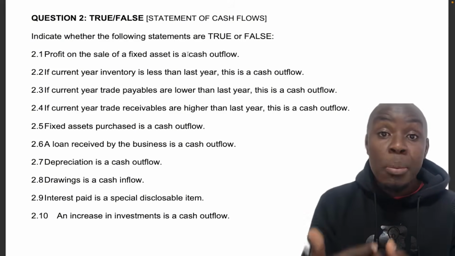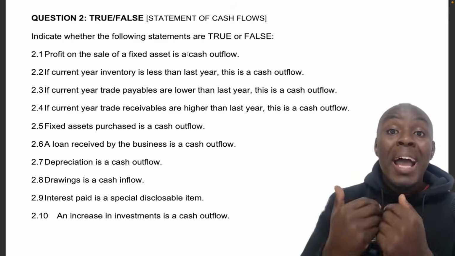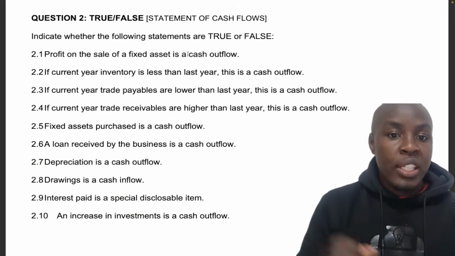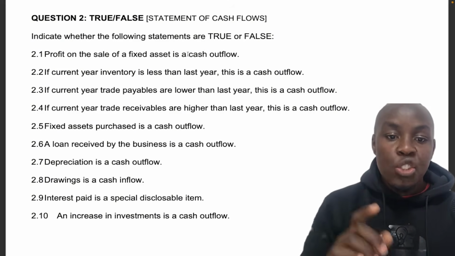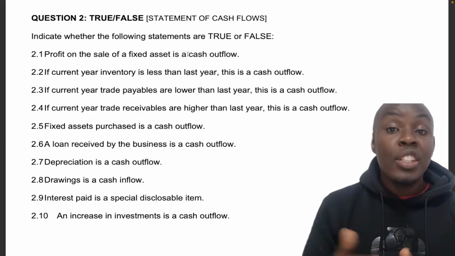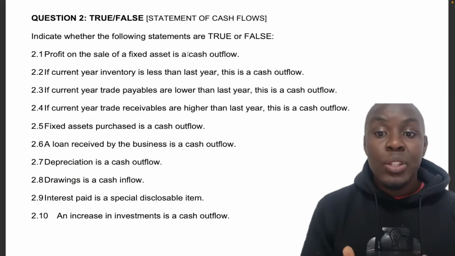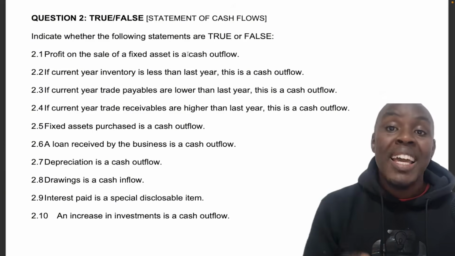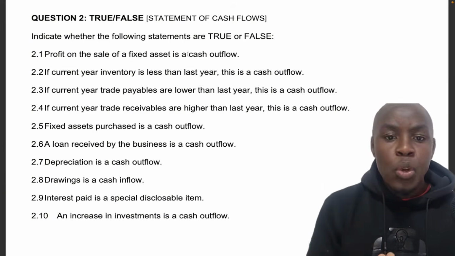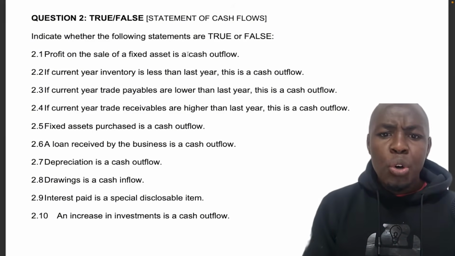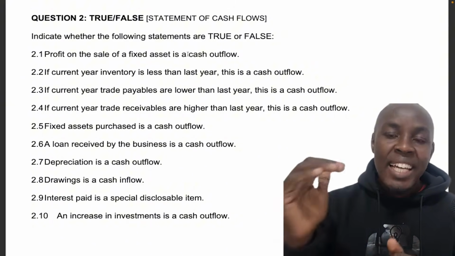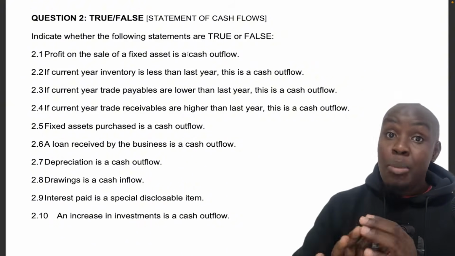Okay, trade receivables is money that is owed to us by our customers to whom we sold on credit. And so if it's gone higher this year, it means we've not received more money this year. And so that is indeed a cash outflow in the cash flow statement. Why is it a cash outflow? Well, because remember, our cash flow statement tracks how much money came in versus how much money went out.